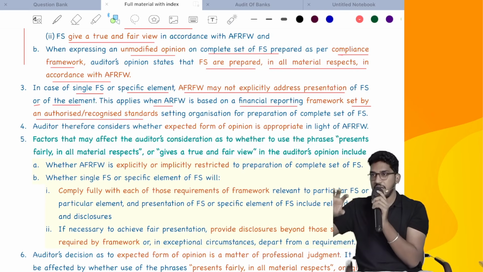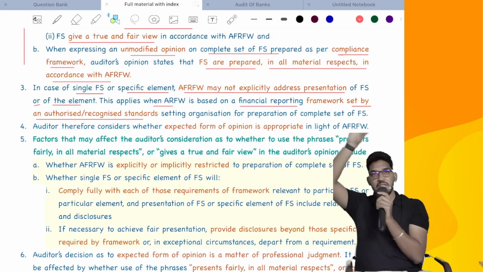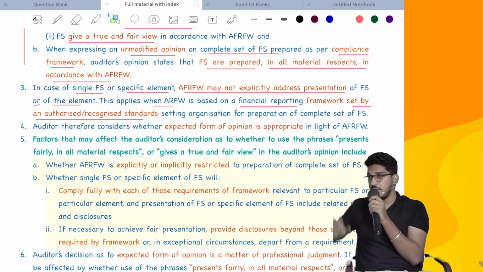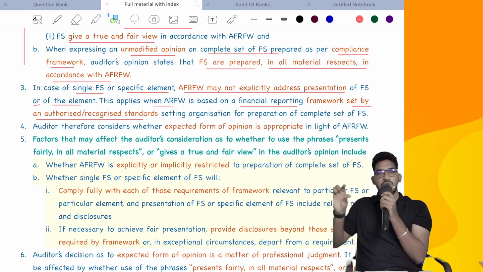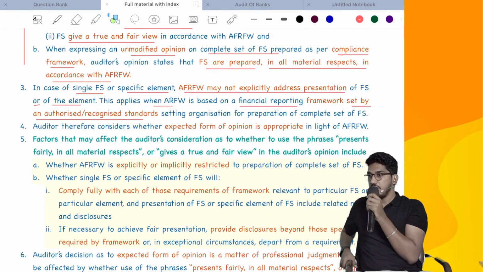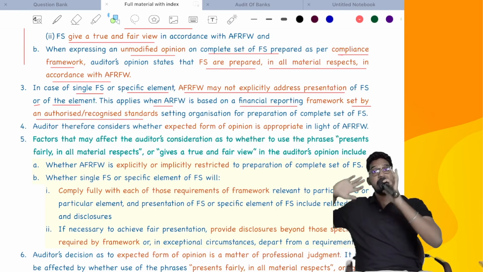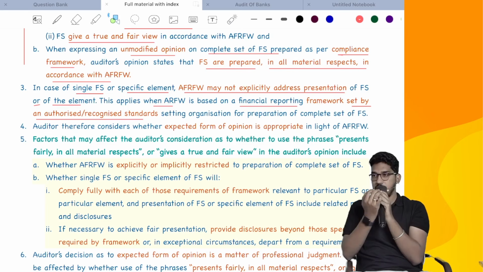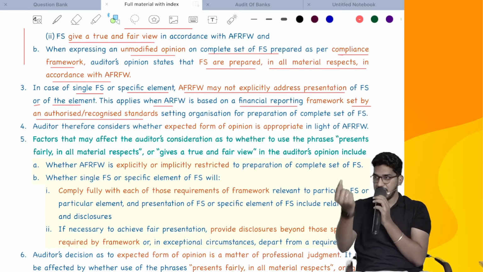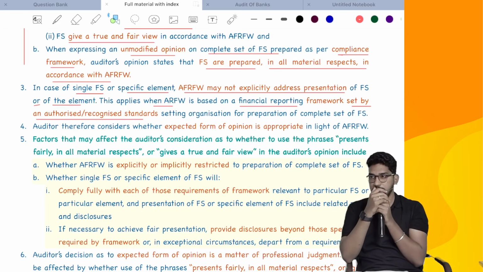If you follow Ind AS and Schedule 3 completely on the entire financial statements, then we can comment whether we are giving a true and fair view or not. But you can't say that for one element you have followed Schedule 3 and Ind AS, so that item is giving a true and fair view. Because Ind AS and Schedule 3 have been designed from the perspective of entire financial statements, not from the perspective of a single element or specific item.